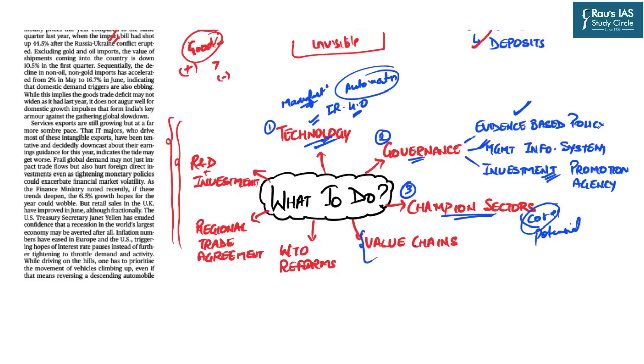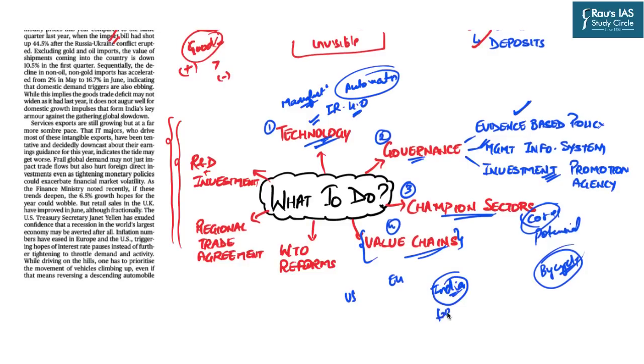Now, value chain. What do you understand by value chain? Because this is our fourth suggestion. India must invest in value chains. By value chains, let us understand this with an example. Let us say we have three regions: US, Europe, and India. India was, let's say, exporting a certain food product. Okay, let's say rice. So rice had a certain value in India, let's say X.